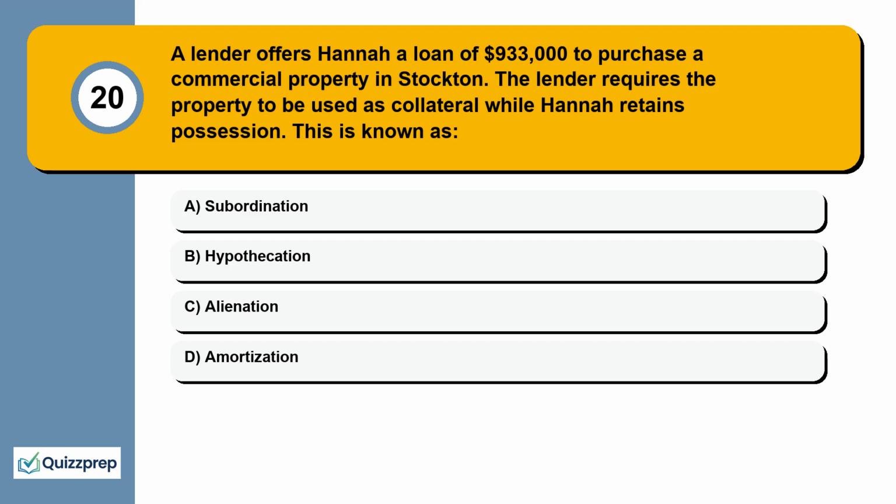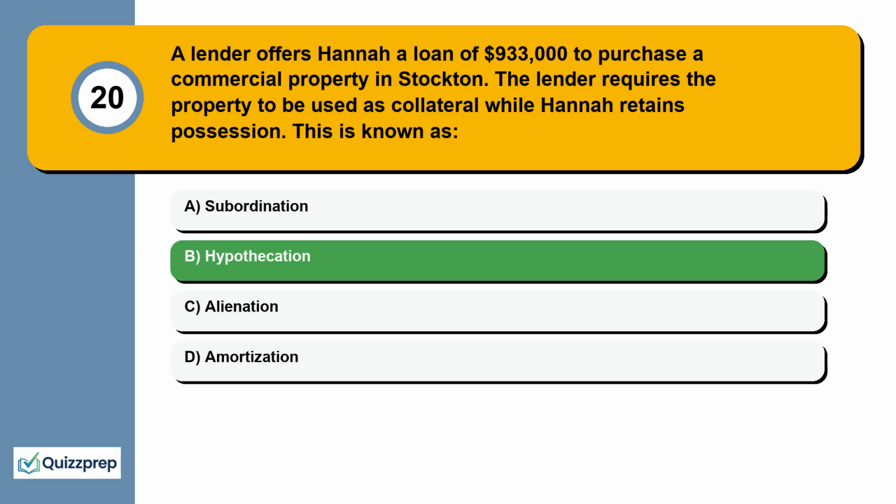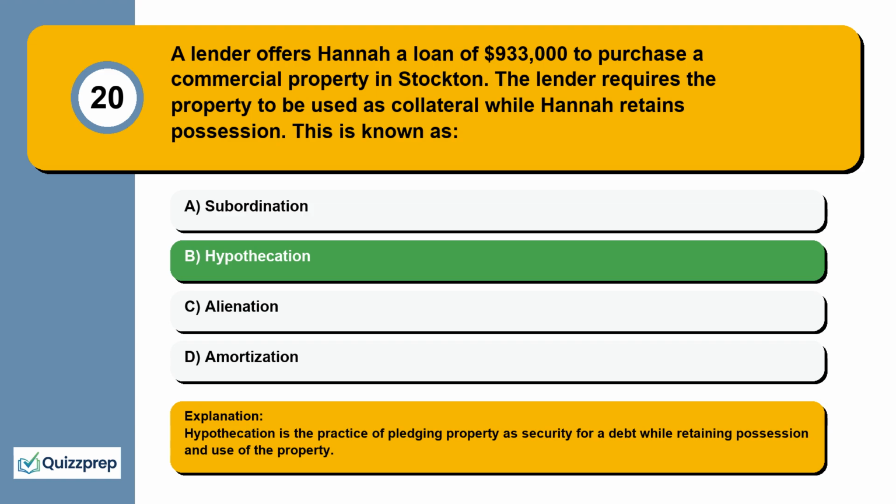Question 20. A lender offers Hannah a loan of $933,000 to purchase a commercial property in Stockton. The lender requires the property to be used as collateral while Hannah retains possession. This is known as subordination, hypothecation, alienation, amortization. Hypothecation is the practice of pledging property as security for a debt while retaining possession and use of the property.